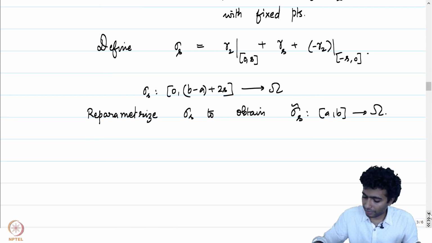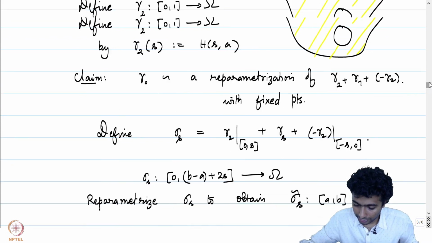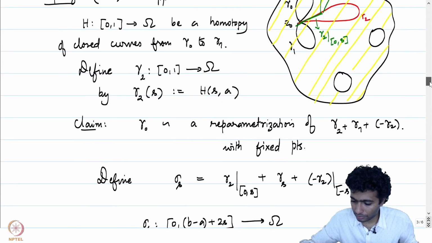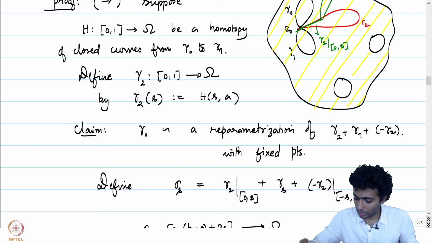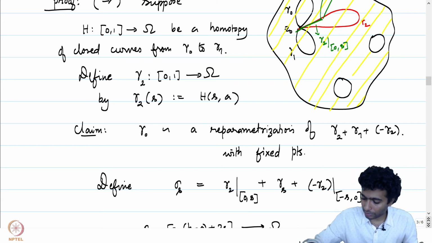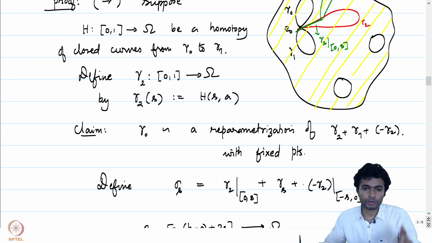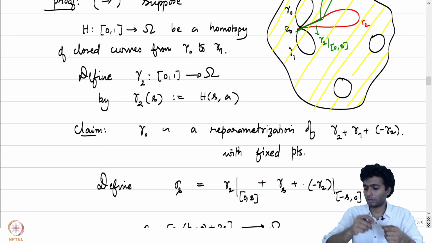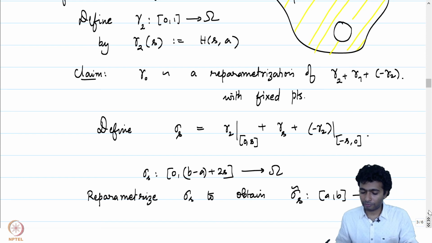All right. So now that we have what sigma tilde s is, let's just see what sigma 0 is, by the way. Sigma 0 is just going to be gamma 2 restricted to [0,0], which is just the point z0. Then it goes along gamma 0, and then is concatenated with minus of gamma 2 restricted to [0,0]. So this is going to be the constant curve concatenated with gamma 0, concatenated again with the constant curve. Hence, this is just going to be gamma 0. And what is going to be sigma 1? Sigma 1 will be gamma 2 restricted to [0,1], which is basically gamma 2.